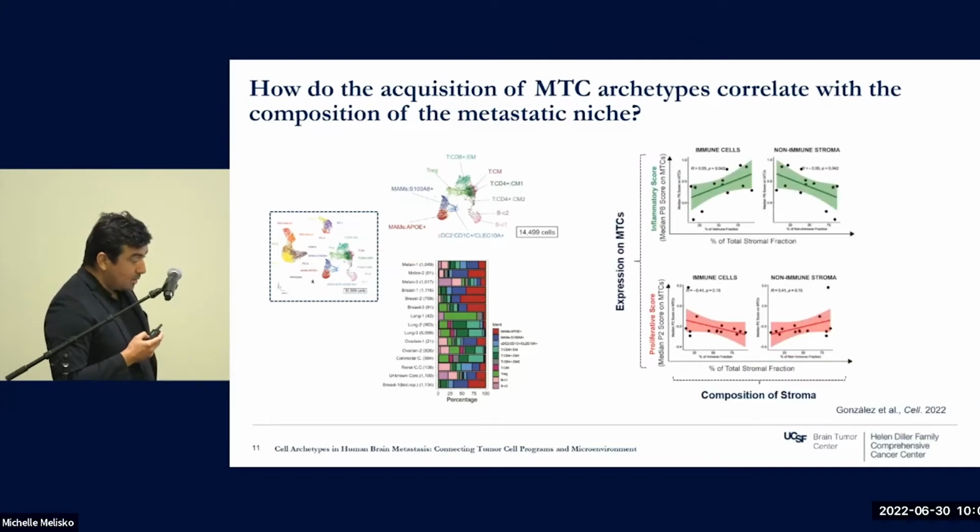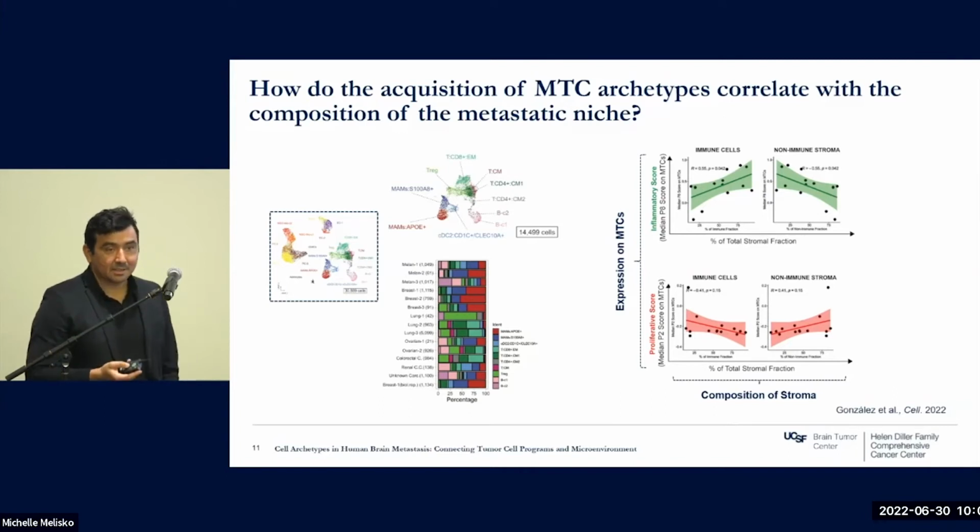Now, this analysis is actually one of my favorite analyses because it's really interesting. In this axis, we plot the expression of a specific program. In particular, we have the inflammatory program, P8, and one proliferative program here in metastatic tumor cells, and we correlate this expression in metastatic cells with the composition of the stroma in those specific samples. And then we can see how the samples that have a high score in inflammatory processes in metastatic tumor cells are enriched in immune cells. That kind of makes sense if you think about it, right?